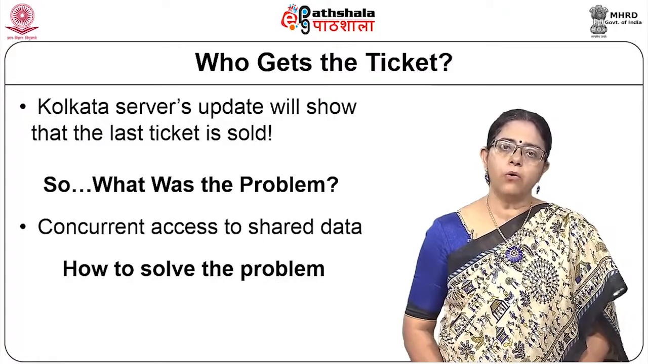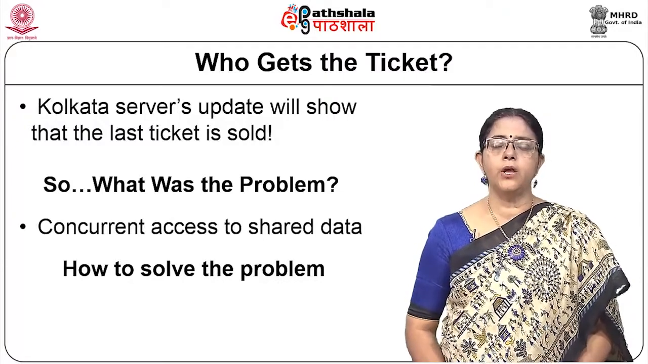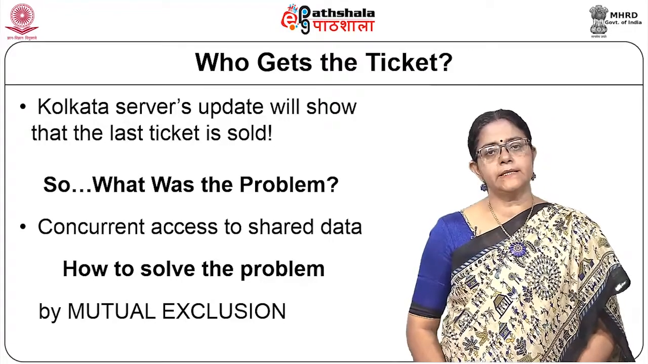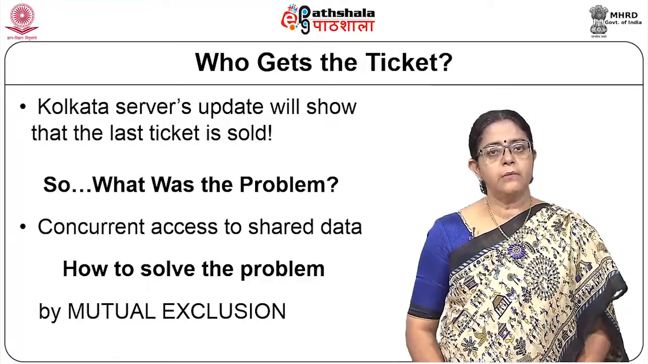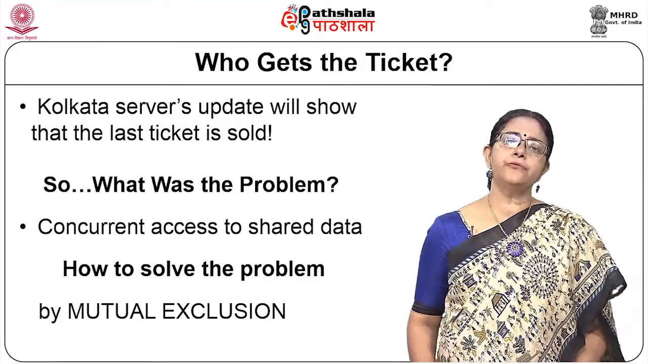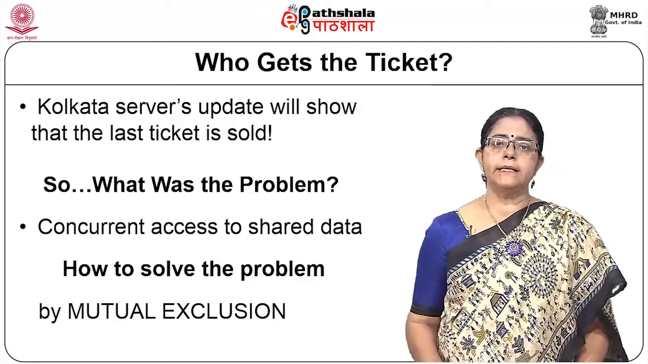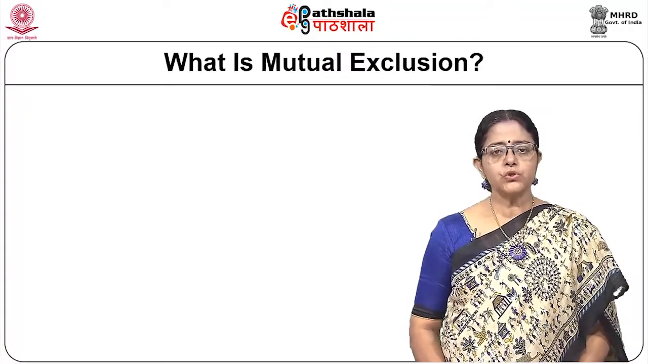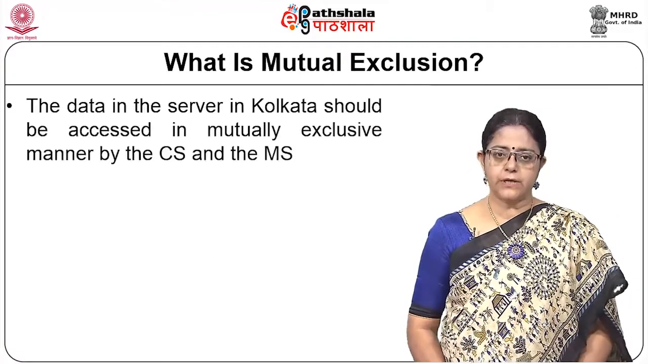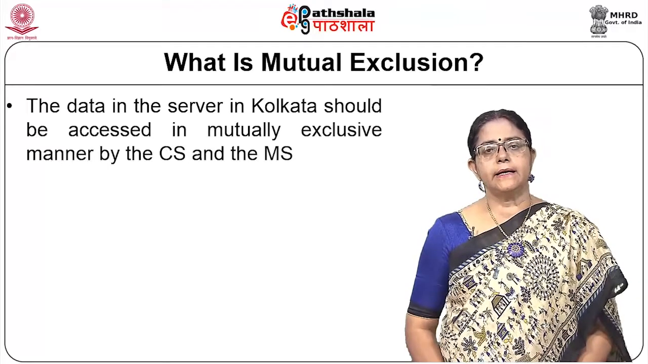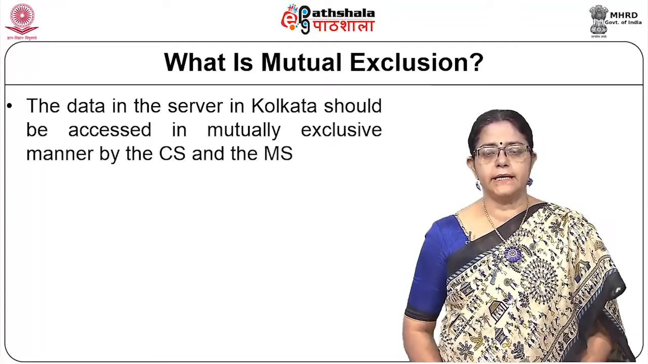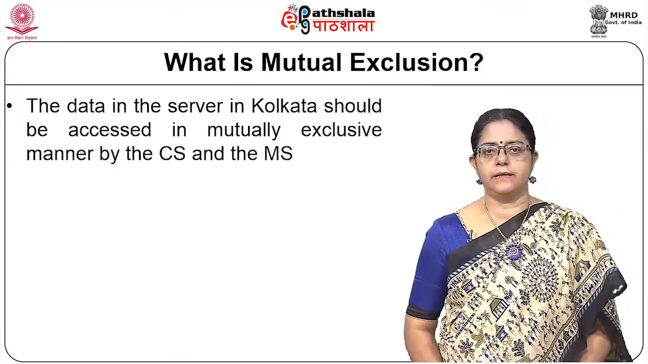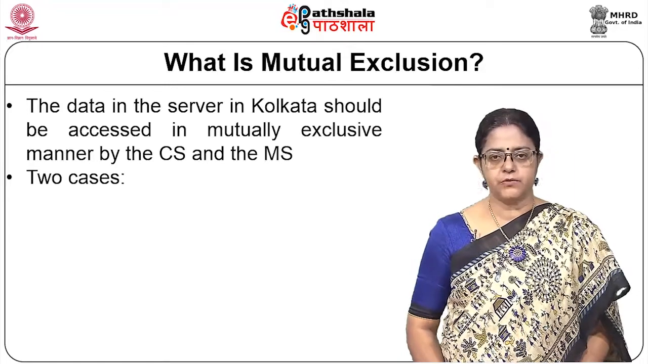So, how do we solve this problem? How do we ensure that any one of these two entities get the ticket? That is what we can do by using mutual exclusion. So, we have to ensure that the two accesses are mutually exclusive to one another. So, what is actually mutual exclusion? It is that the data in the Kolkata server should have been accessed one at a time. Then this problem will not happen, and that is the mutual exclusion.